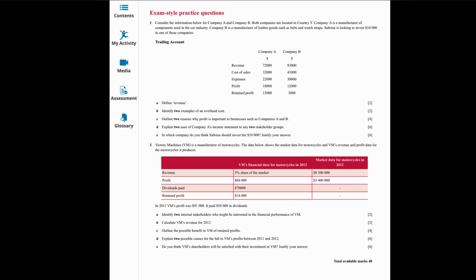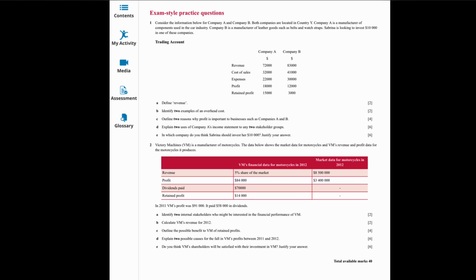Retained profit can be used to purchase non-current assets or finance expansion. Another point could be attract investors, because high profit usually means high dividends and increased share value. That could be the best answer for question C.